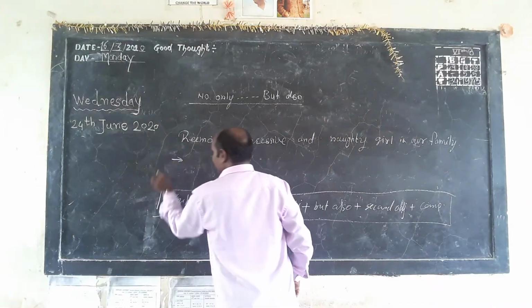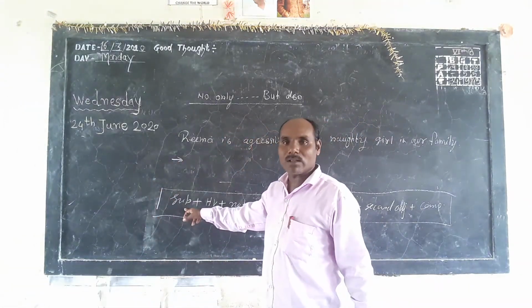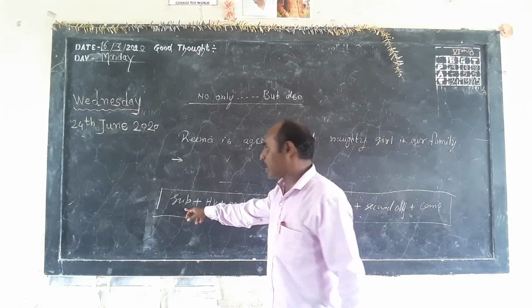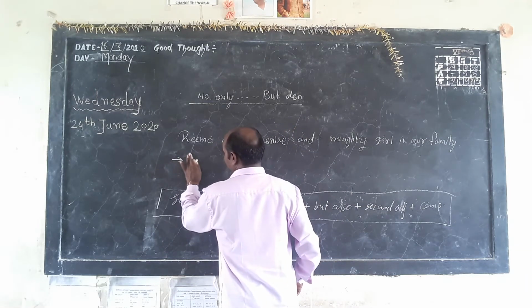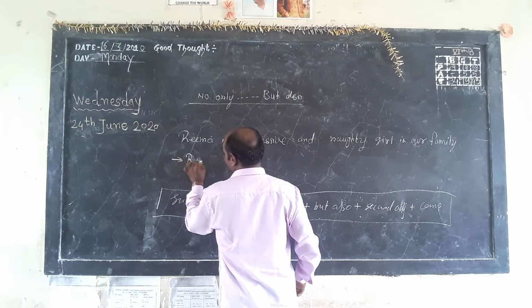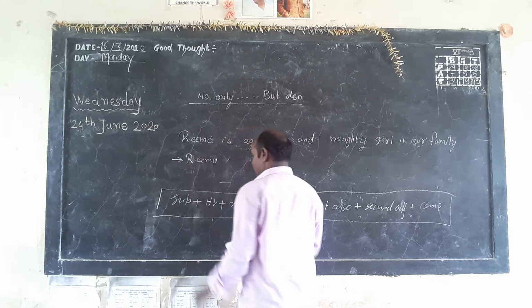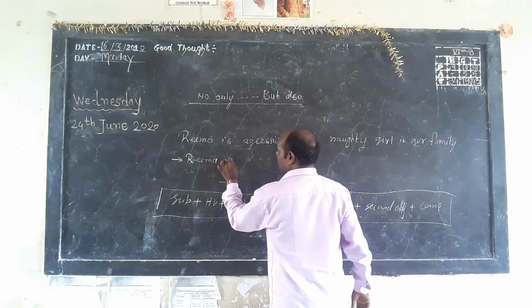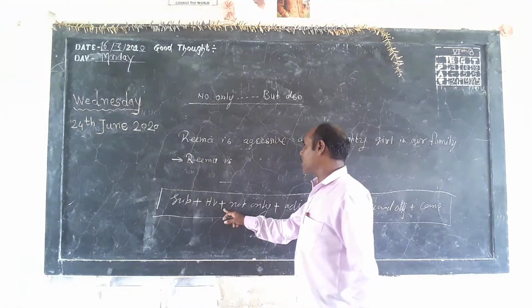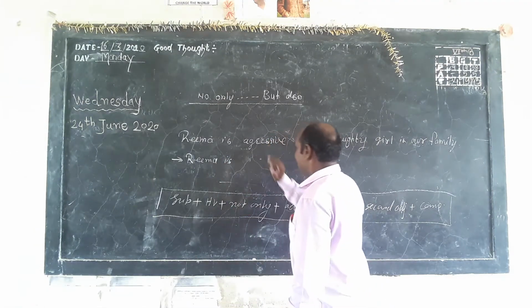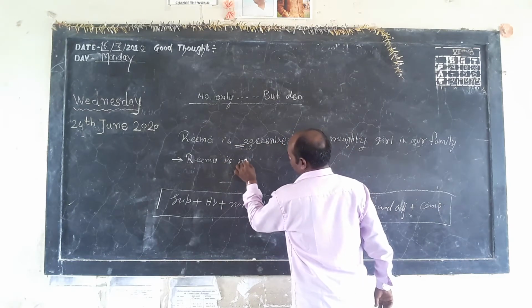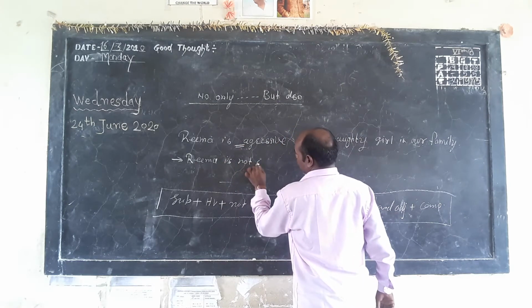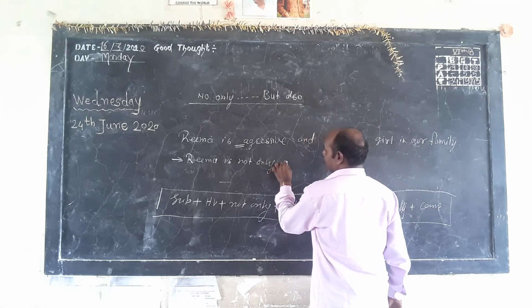Now see, go by formula. First of all, we have to write subject. Rima is the subject. Followed by helping verb. There is no change. Rima is, right there, not only aggressive.